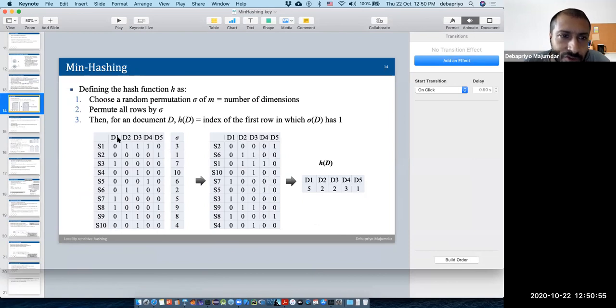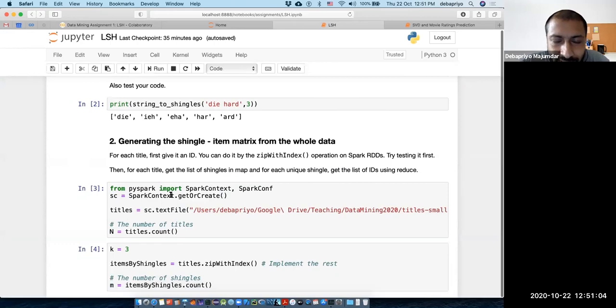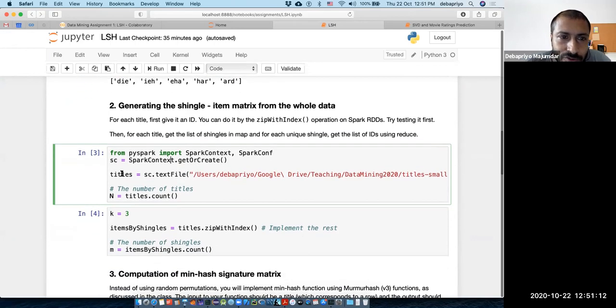We need to give these movies IDs, D1, D2, or whatever. Obviously our data set doesn't come with IDs; every line is just text.